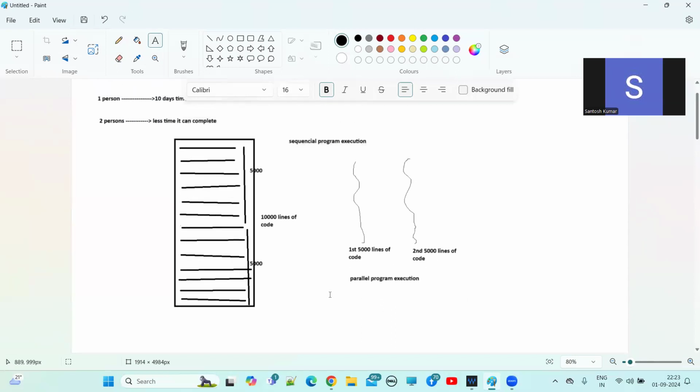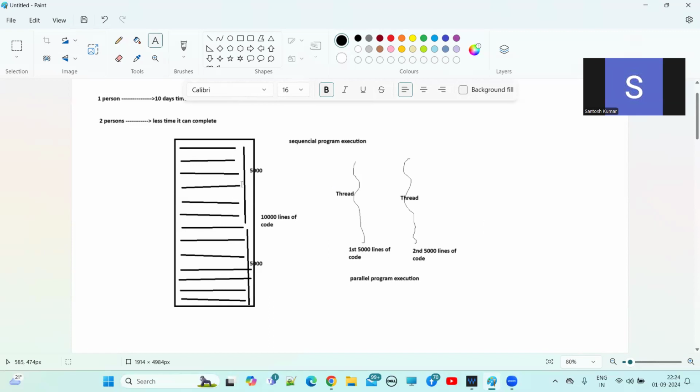Now here, each flow of execution is called a thread, guys. Okay, this is one thread, this is another thread. So here, with the same program, we are executing two different independent parts of the same program parallelly.